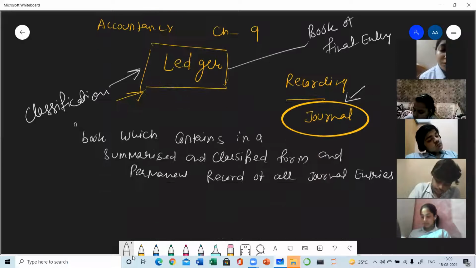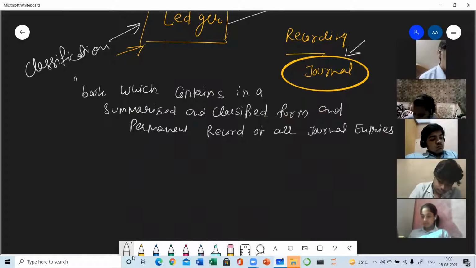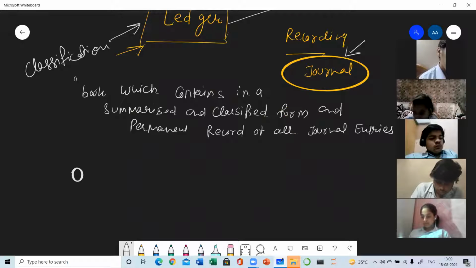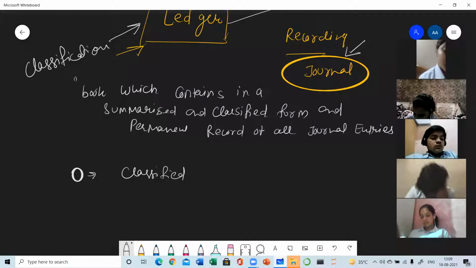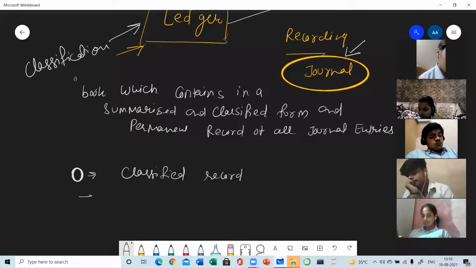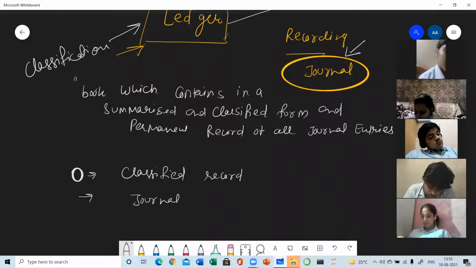Okay, so write down the features of ledger. First feature, it is a classified record. Classified means in ledger we are making groups of similar nature transactions at one place, and that place is known as account. So in ledger, all the accounts are maintained. Second feature, it is prepared with the help of journal. First step is preparation of journal, and second, with the help of journal, ledger is prepared.